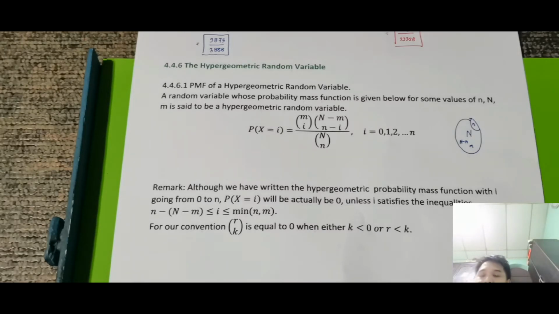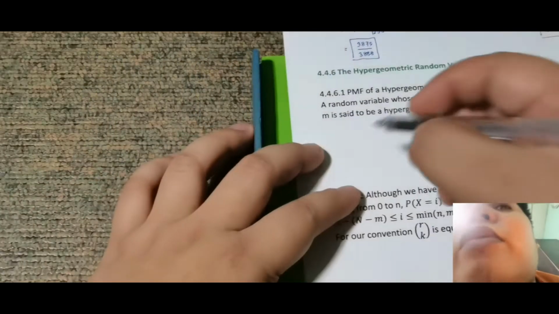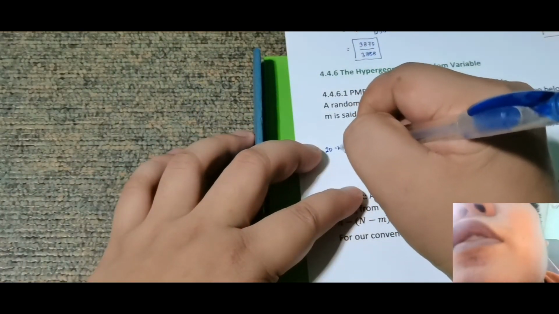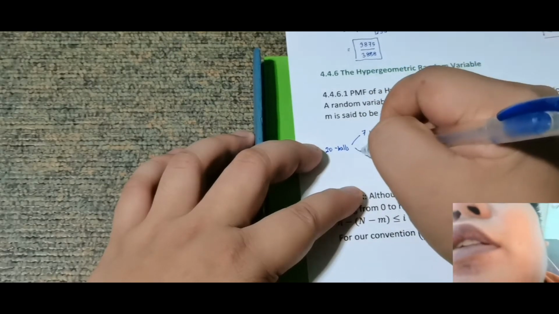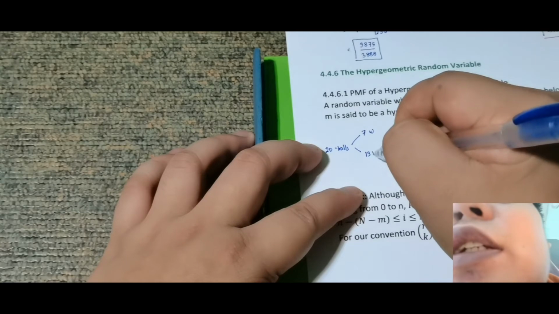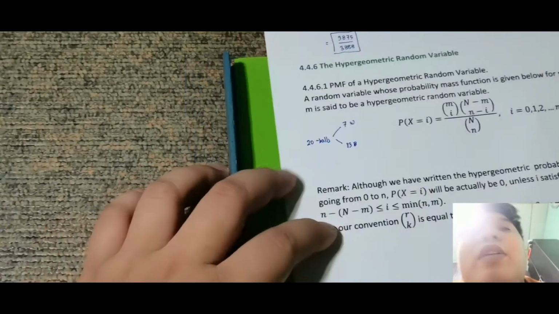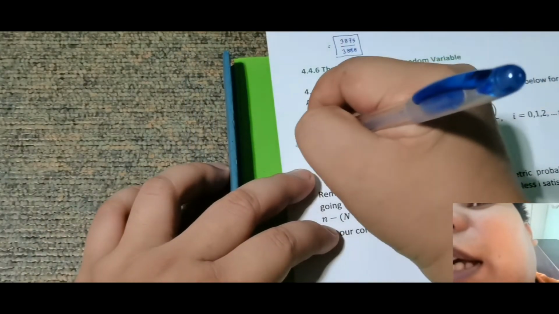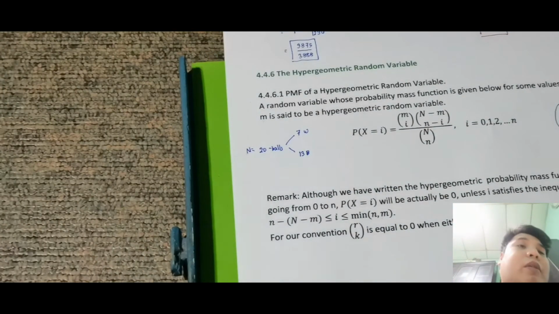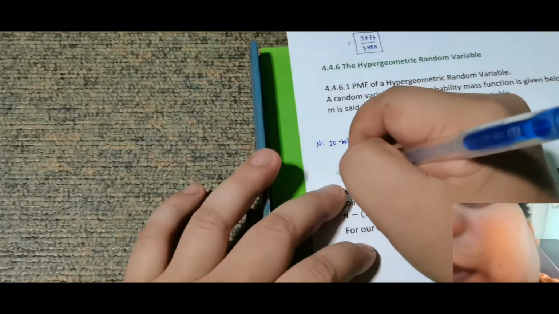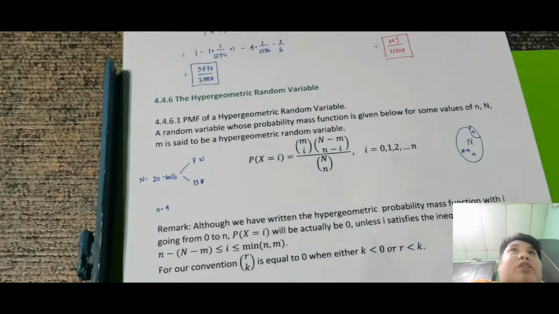So again, ulitin ko lang ha. For example, meron akong 20 total ng balls. Okay? So assuming meron akong 20 total of balls. Okay? So ngayon, sabi ko dito, 7 is white. Tapos, 13 is black. Okay? Ngayon, yung n ko na maliit, ito yung n natin ha. So assuming nabubunot ako ng 4. Okay, then without replacement. So bubunot ako ng 4 without replacement. Okay, so doon ko masasabi na siya hypergeometric random variable.